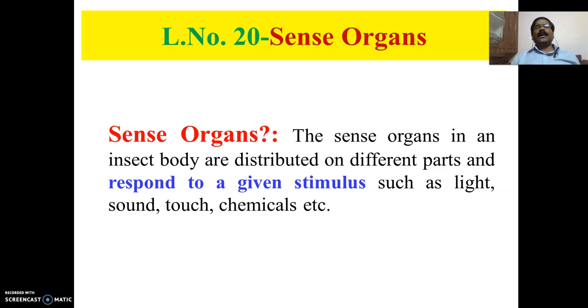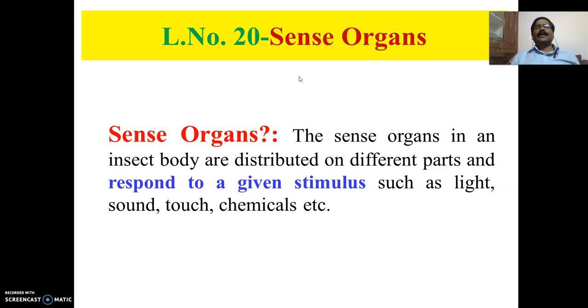Now in this particular lecture, we are going to discuss what sense organs are, and the different types of sense organs. In the last lecture we discussed the presence of different senses in insects. To carry out all those sensory functions, insects comprise different sense organs.